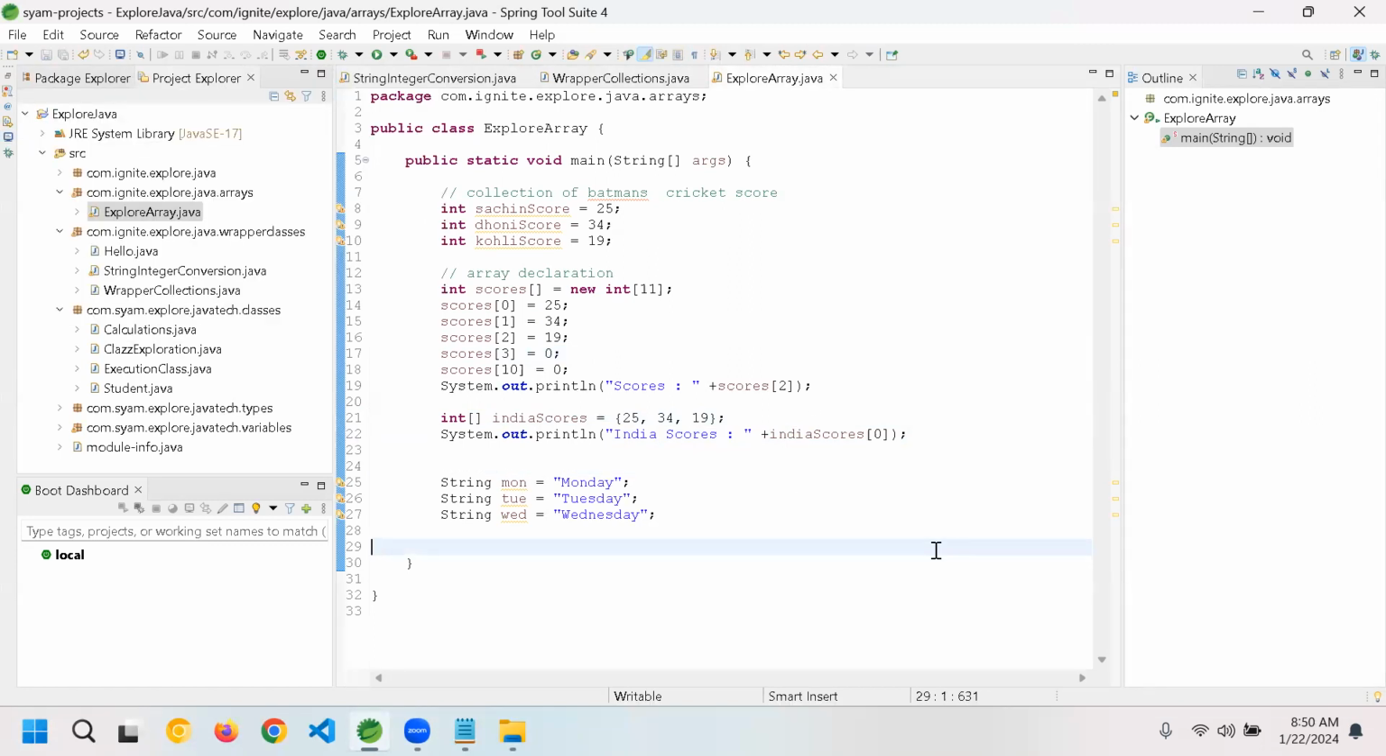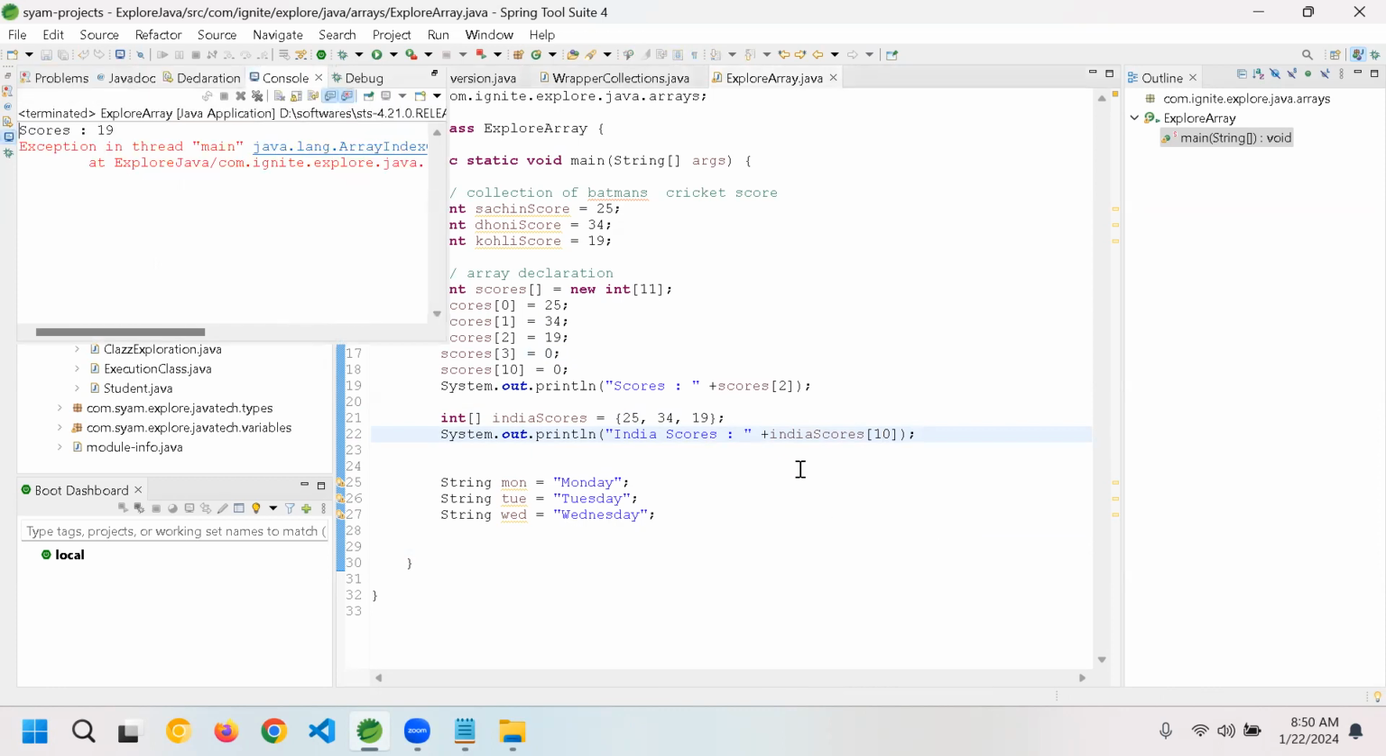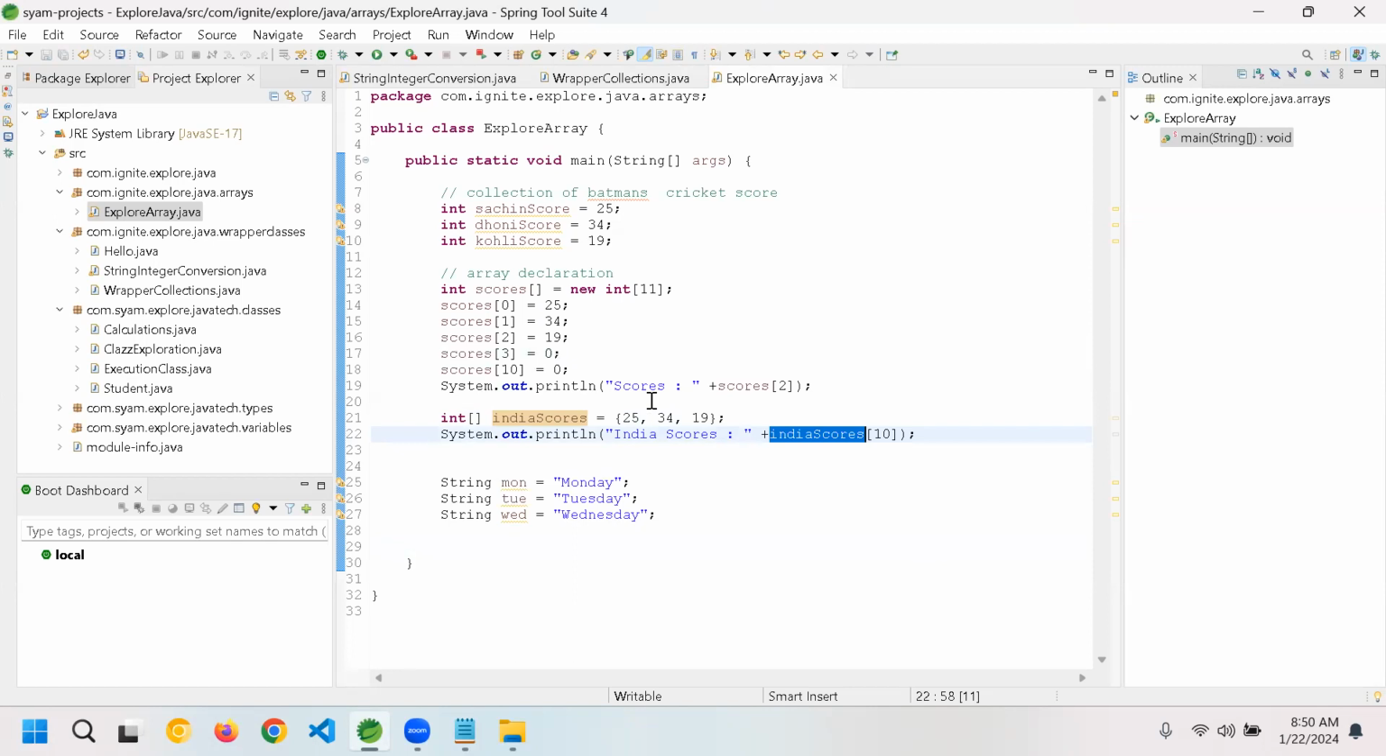Now imagine you are under the impression there might be 11 elements. If you give the 10th index, it will give us an array index out of bound exception. Now you see here line number 22, your India scores is only 3: 25, 34, 19, only 3, right? Yes, sir. Then you can use a maximum of 2 as your index, because it starts from 0. You can have only 2 as the index, correct? Yes, sir. So you have to remember this, guys.